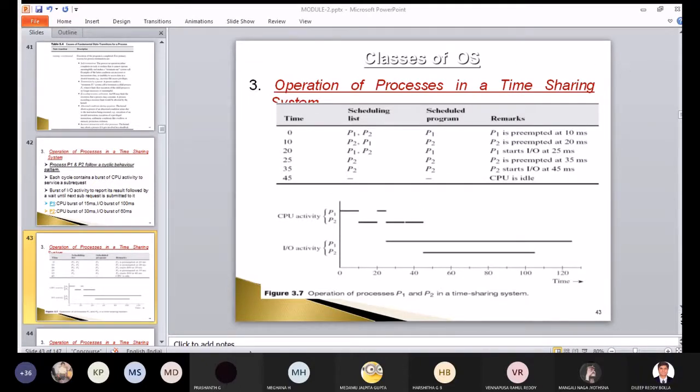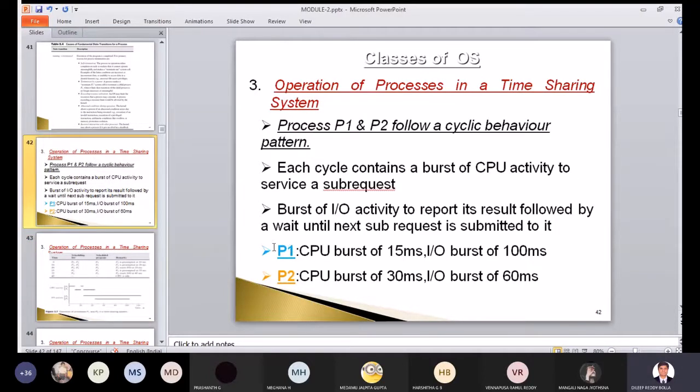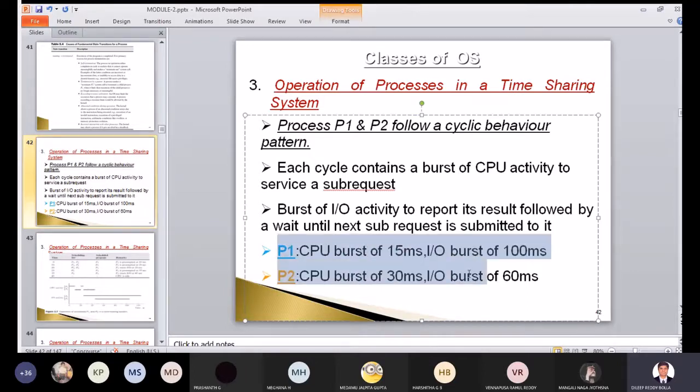Fine. So let us see this numerical. It's a very simple numerical that we are trying to do. We have two processes with us, process P1 and process P2. Both of them will take some time for CPU and some time for input output. Remember this time: 15 and 30 for P1, P2 for CPU, 160 for IO.